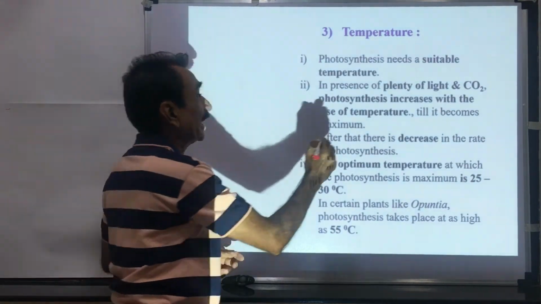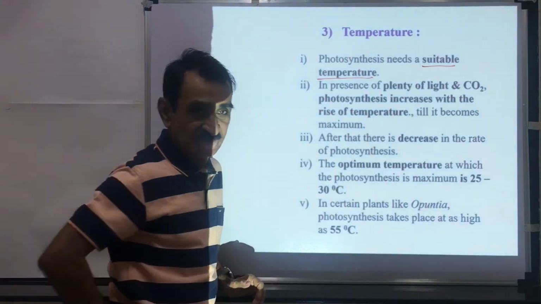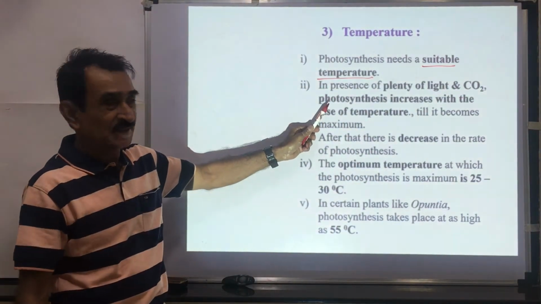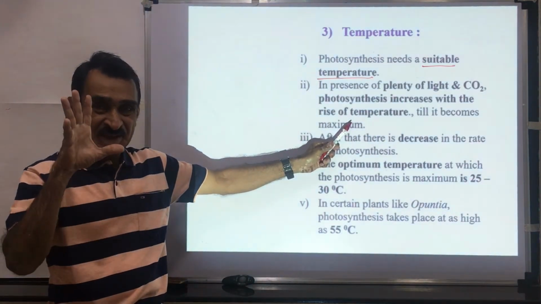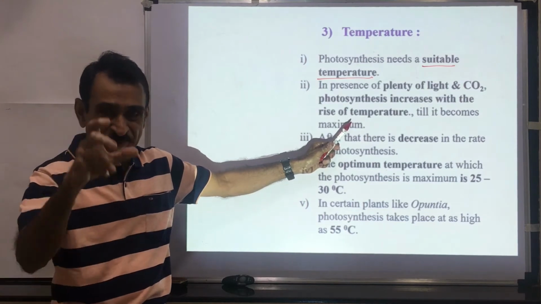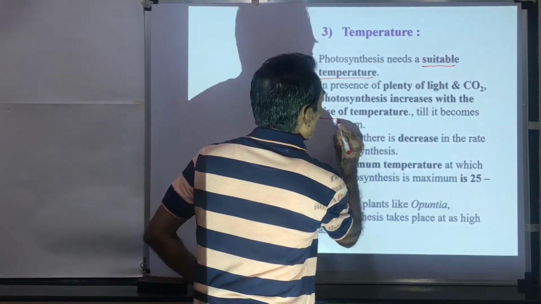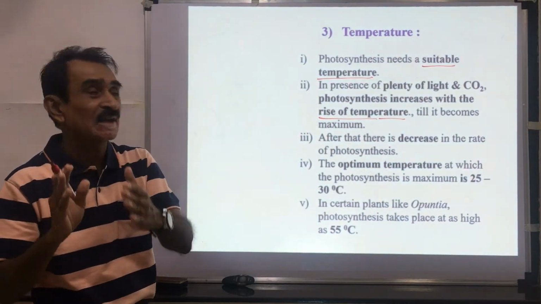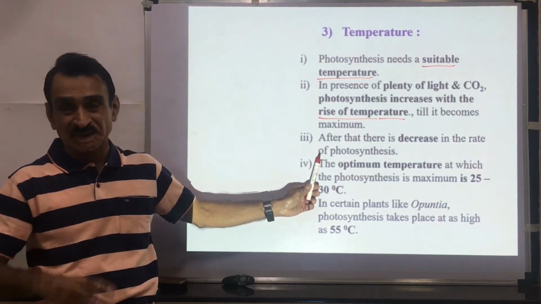Photosynthesis needs a suitable temperature. It depends upon the type of plant species. In the presence of plenty of light and CO2, photosynthesis increases with a rise in temperature. If there is sufficient light and sufficient CO2 concentration, and the temperature is increased, the rate of photosynthesis also increases. After that, there is a decrease in the rate of photosynthesis.